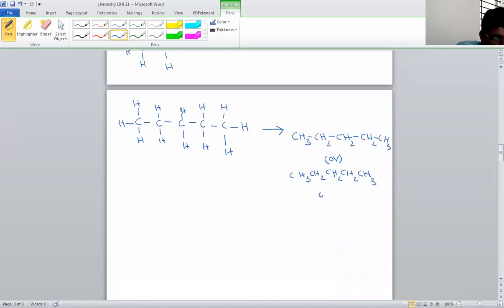Or we can further condense this structure. Observe this: the first one is CH3, the last one is CH3. But in between these two, there are three CH2 groups. This is CH2, this is CH2, this is CH2. So I am writing this structure like this. First I am writing CH3. After that, I am writing CH2.